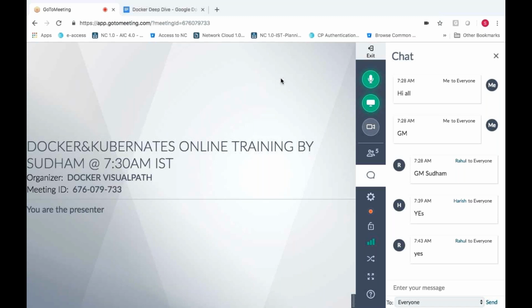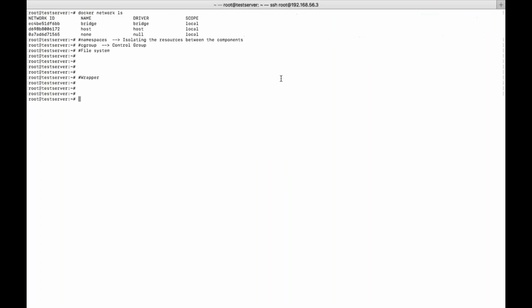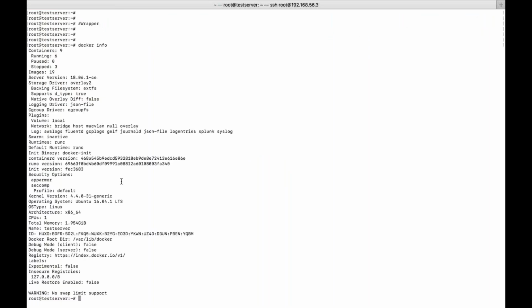So how will you understand what kind of file system you are using as of now? You can see here in docker info. This is the C group driver we are using right now. And this is the storage driver we are using, that is overlay 2. In the backend, it is using EXTFS, external file system. Anything else? Network types we are using: bridge, host, macvlan, null, and overlay.